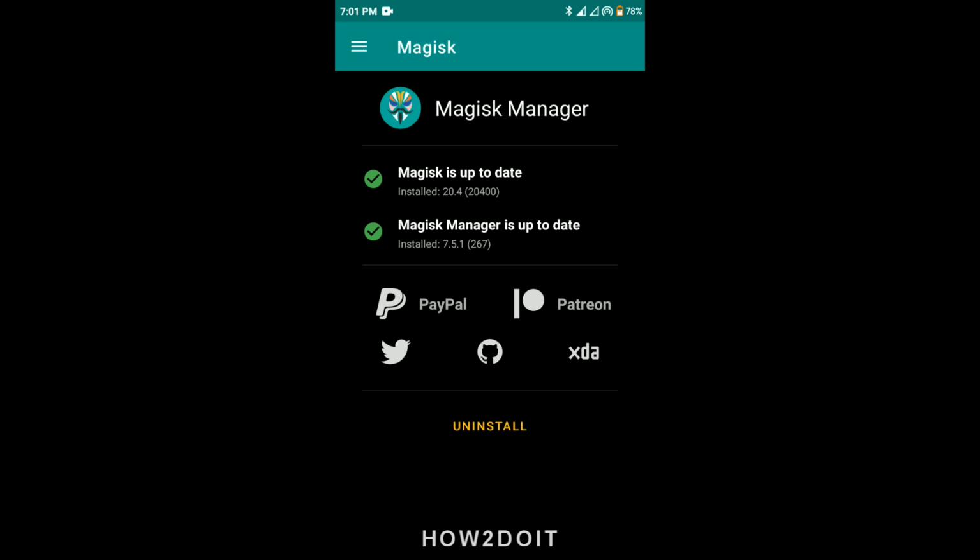So to the main question, what is root and how can I get root access on my Android device?